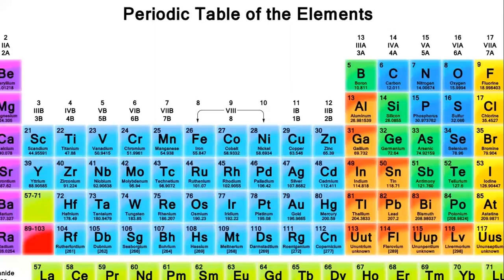Today we are going to start one of our interesting topics, that is the periodic table of the elements. We have arranged all of these elements in the form of columns and rows, which is known as the periodic table. Basically, the periodic table is the arrangement of the elements according to their atomic number.